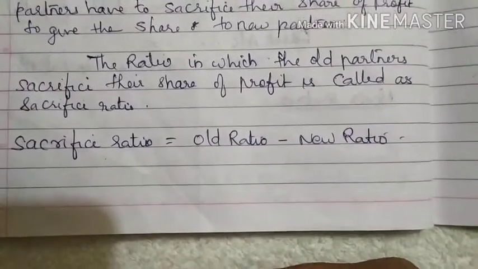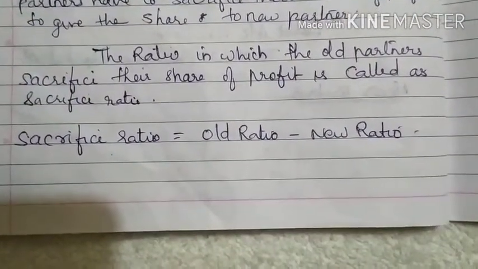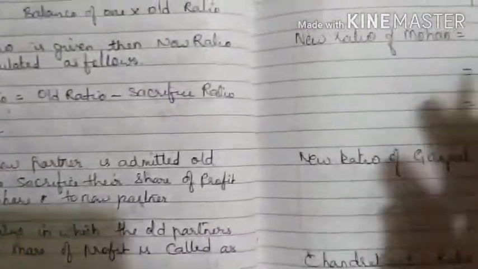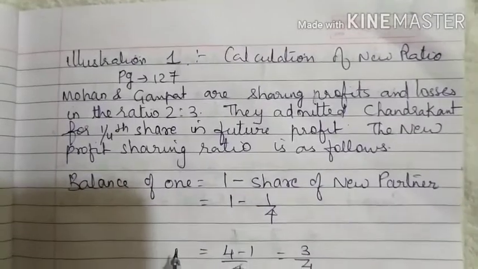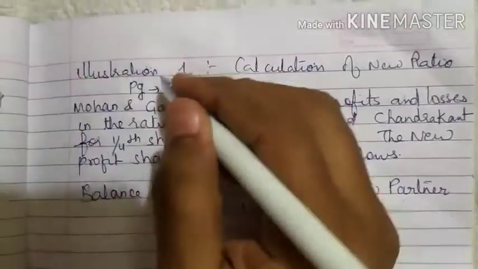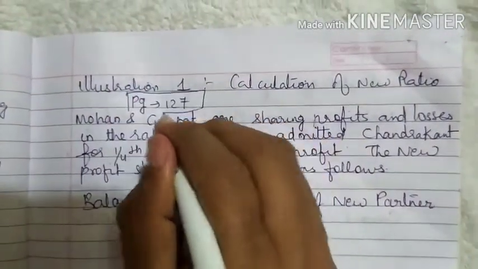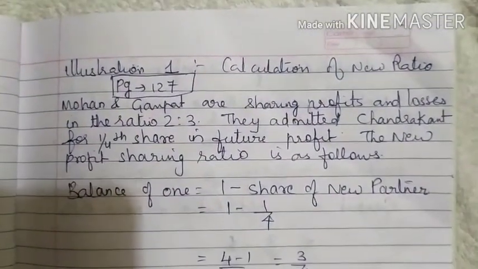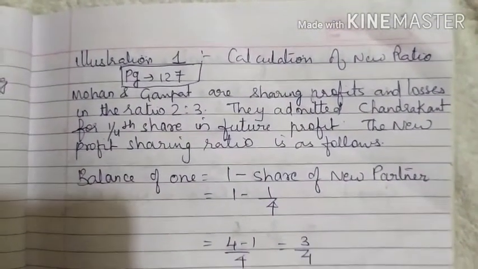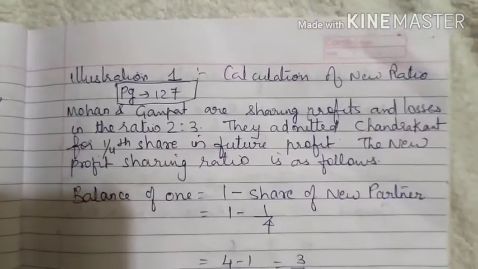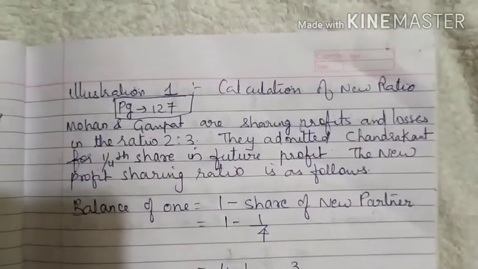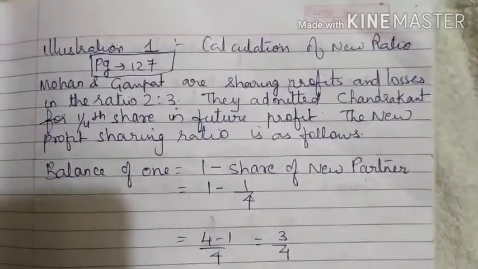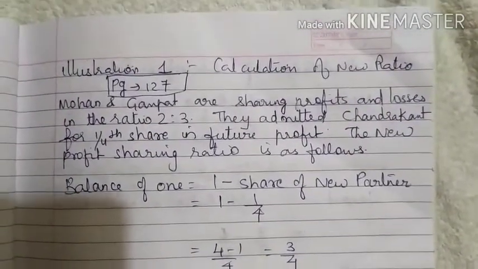Now based on this formula we will be solving one illustration. In the PDF, student, in illustration 1, page number 127, there is one illustration where they explain in what way we calculate the new profit sharing ratio.